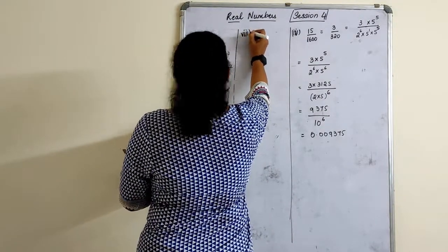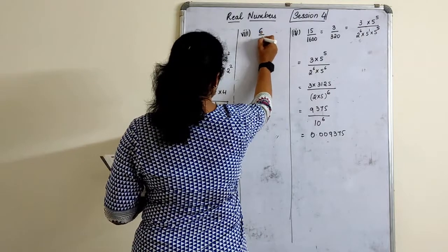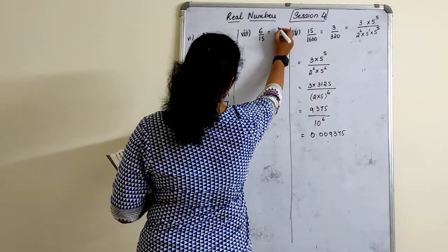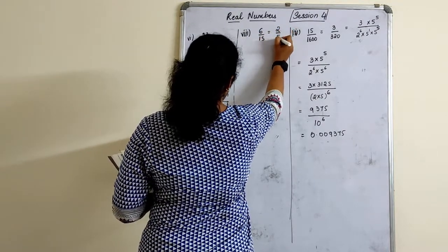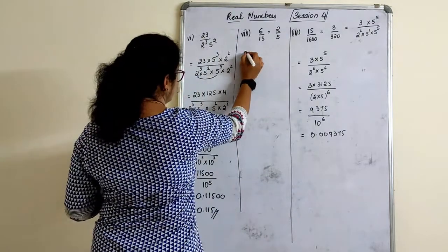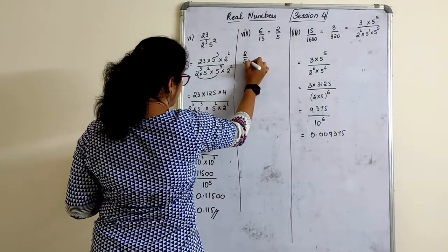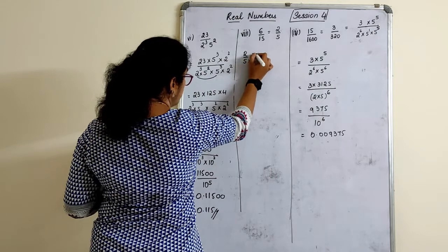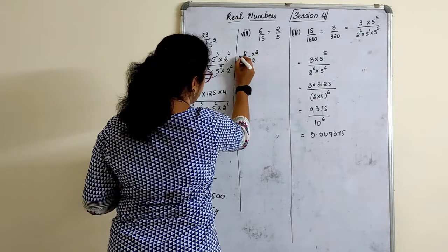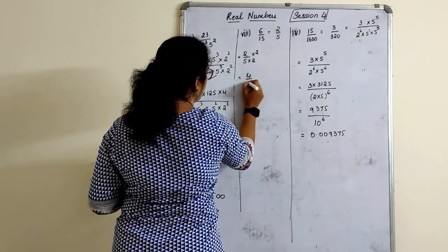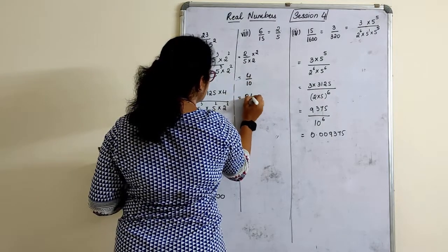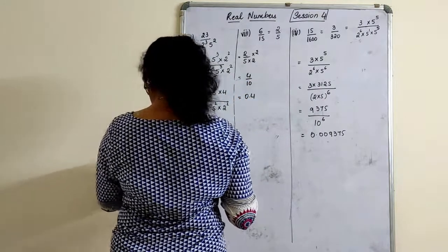So we have to go directly with the 8th one, that is 6 by 15, which is equal to 2 by 5. So for 2 by 5, I have to only multiply this by 2 into 2. Why? Because only one 10 I want here. So this is 4 by 10, the answer is 0.4. That's all, very simple it is.